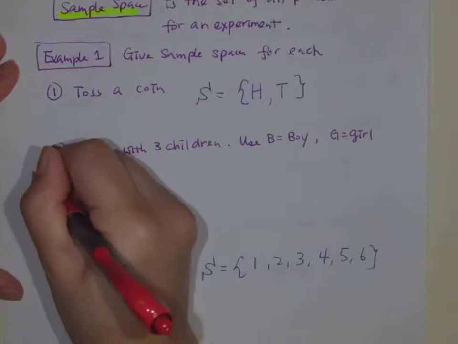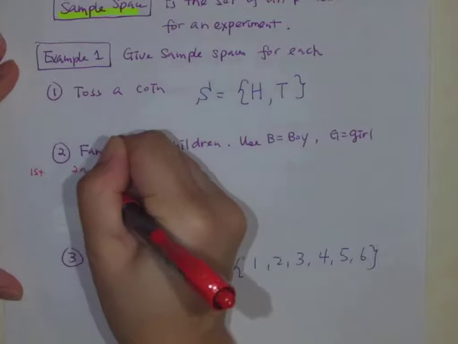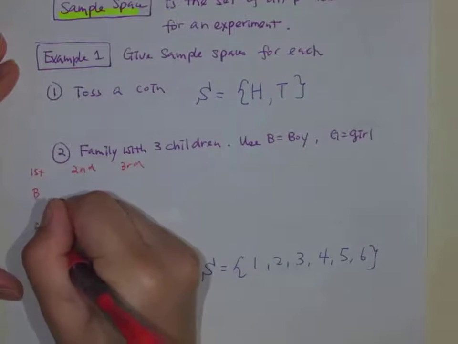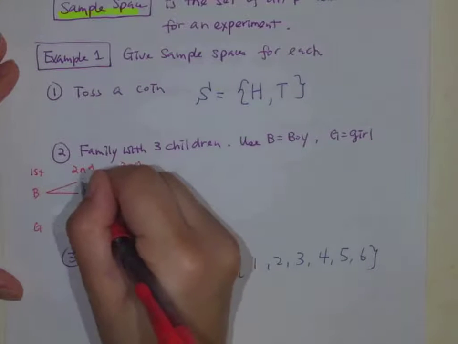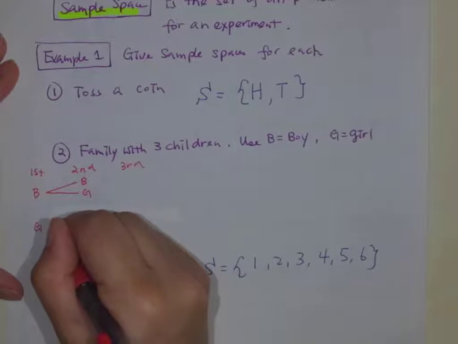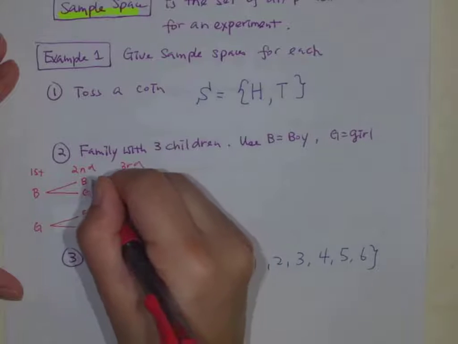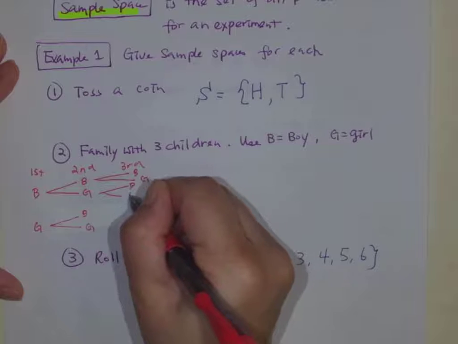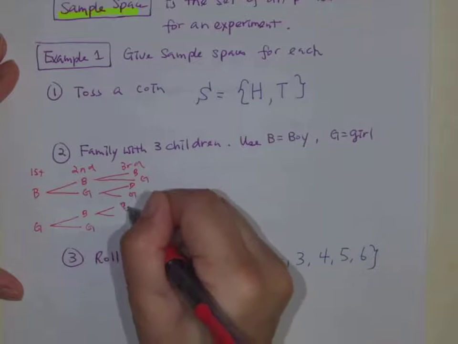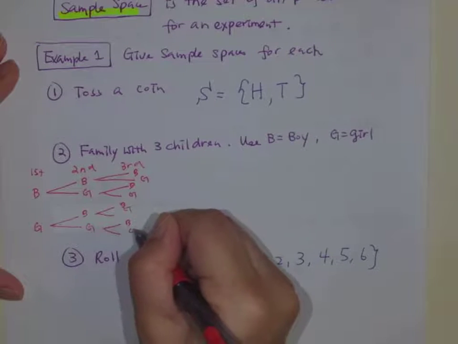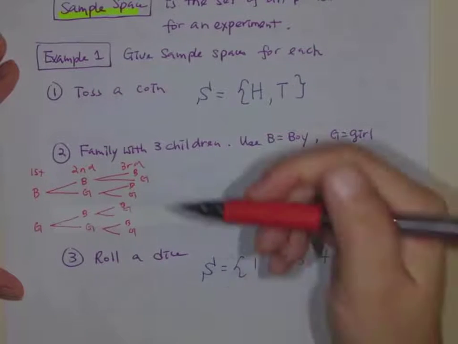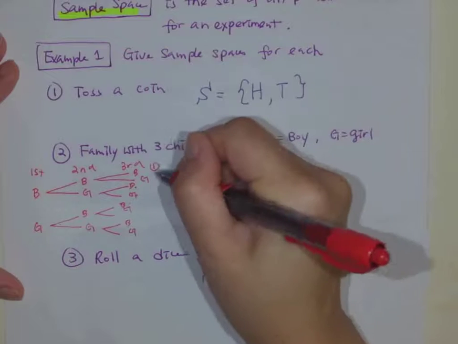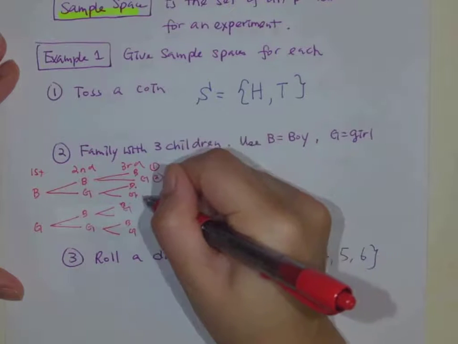If you have 3 kids, first, second, and third, the first one could be boy or girl, and after that it could be boy or girl, and after that each of these can be boy or girl, right? I should have left more space, sorry about that. So how many possible outcomes? 1, 2, 3, 4, 5, 6, 7, 8. So I have 8 possible outcomes. How do I list them?